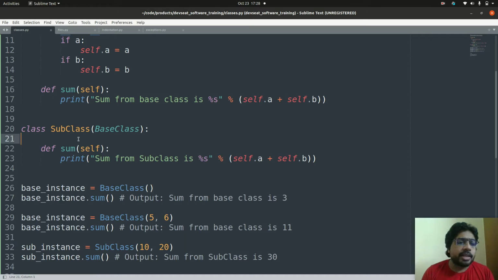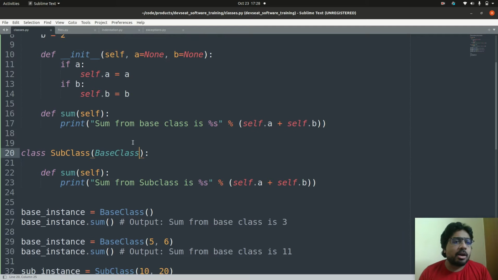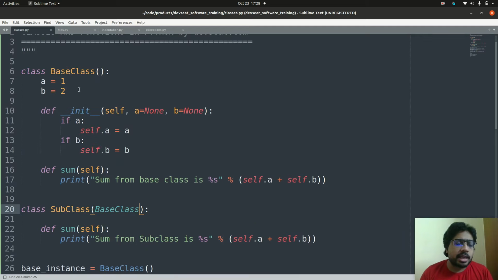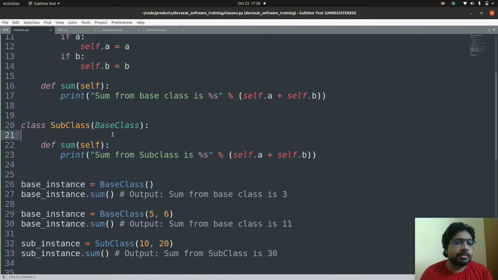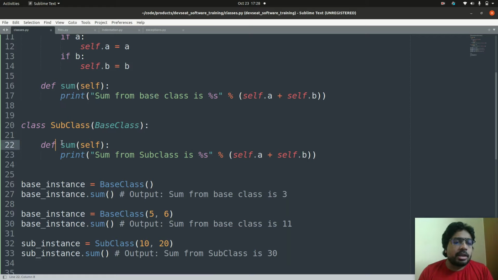And I created a subclass which is inheriting from the base class. You can actually inherit from multiple base classes, but for now I am just inheriting from one base class. So basically, when you inherit from another class, all the methods and variables present in the base class will be available in the subclass also. And also you can override the methods. For example, I have overridden the sum method. So when you call the sum method from the subclass, instead of calling the sum method from the base class, it will call the sum method from the subclass.